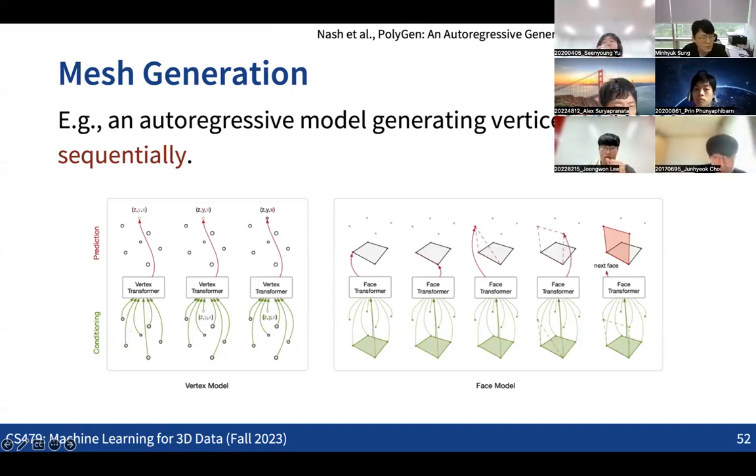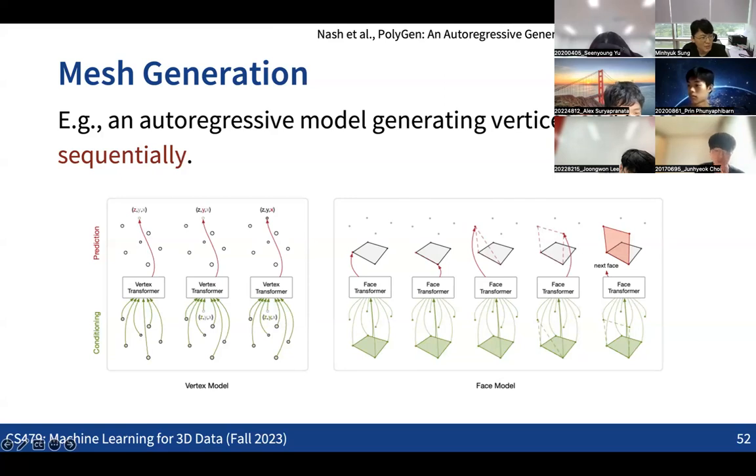So their idea is to directly use an auto-regressive model that can produce a sequence of data to produce the sequence of vertices and the sequence of faces. We somehow sort all the vertices and faces in the given 3D model in some specific way. Then we produce the sequence of the vertices and the faces using very conventional neural network architectures that can produce sequential data.